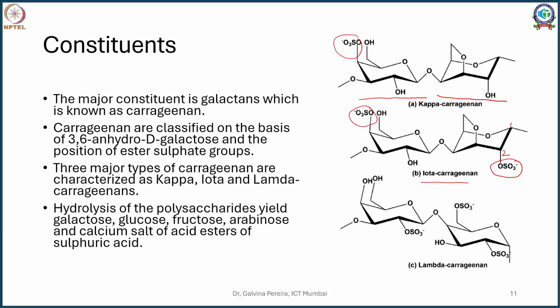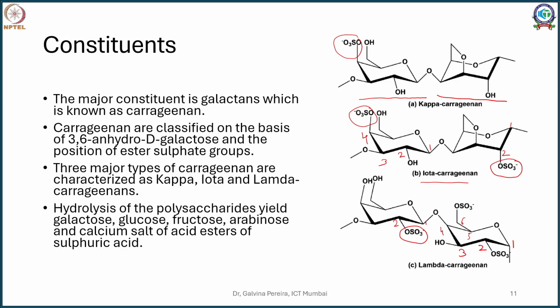Now coming to the last one, lambda. In this case, if you see here, this was your position 1, 2, 3, 4. Both of these galactoses had sulfate at their fourth position. When you are talking about lambda, the sulfate changes from the 4 to the second position. So you have your sulfate at the second position on your galactose, and here this galactose is not anhydro-D-galactose. Here you can see instead you will have 1, 2, so there is a sulfate at second position, 3, 4, 5 and 6. So instead of forming an anhydro linkage, you have sulfate at the second as well as the sixth position.